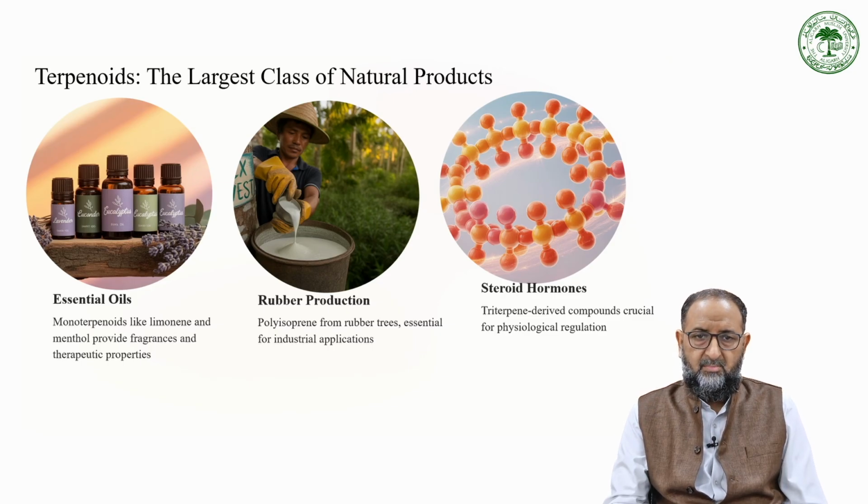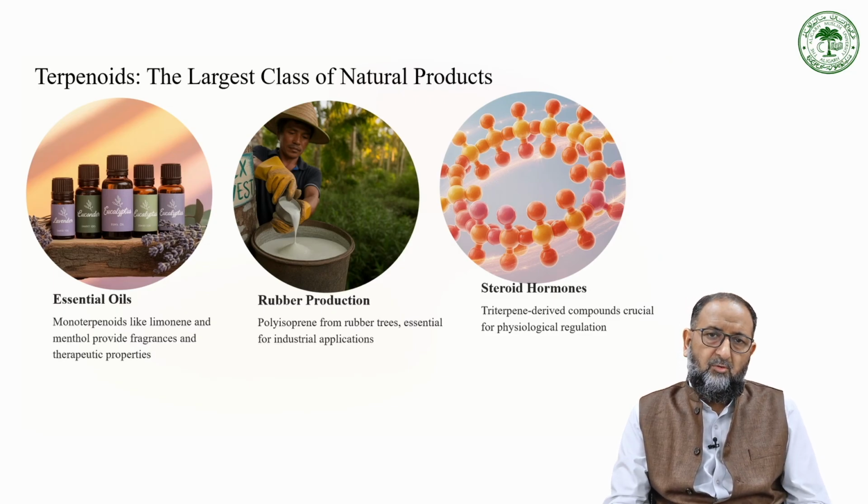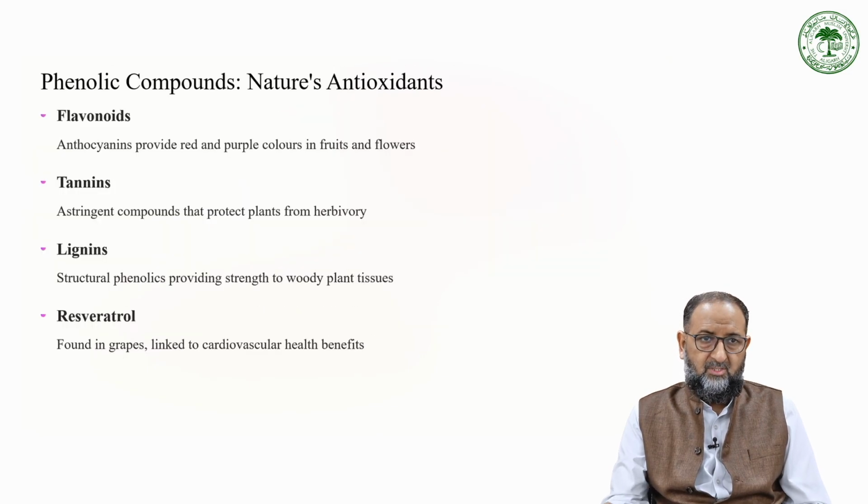Rubber production involves polyisoprene and polyhydroxybutyrate, which is a biodegradable rubber compound. Then we have essential oils, like monoterpenoids such as limonene and menthol. They produce the fragrance. All these bioproducts are very essential for industrial application. Therefore, their production should be under controlled measures, as we discussed earlier.